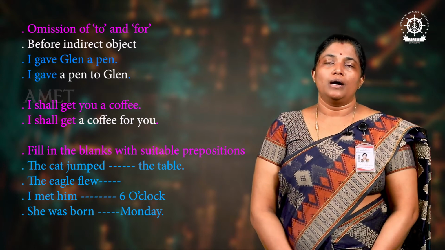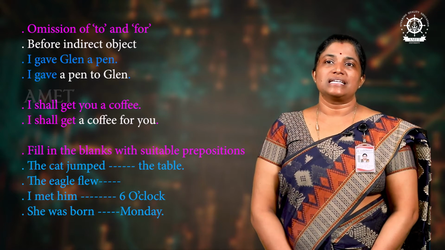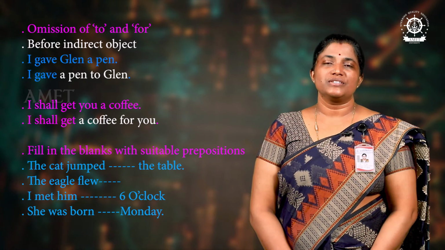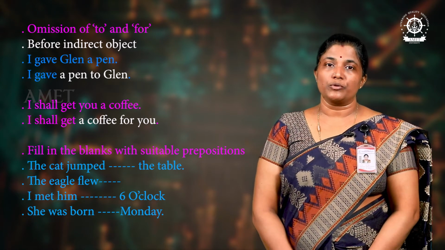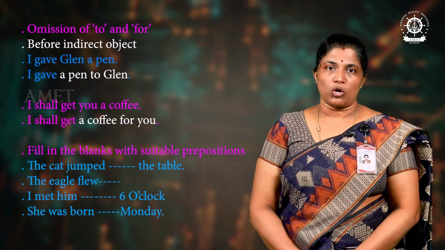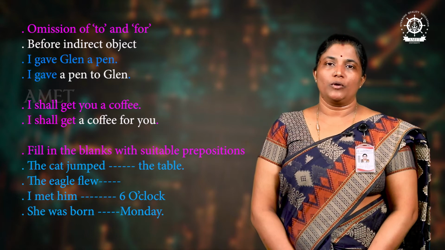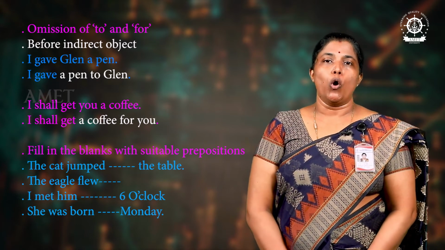Moving on to a sample exercise. First sentence, the cat jumped dash the table. The cat jumped on the table or over the table. According to the sense and meaning of the context, it should be used. The eagle flew over. The eagle always flies high, so the eagle flew over.